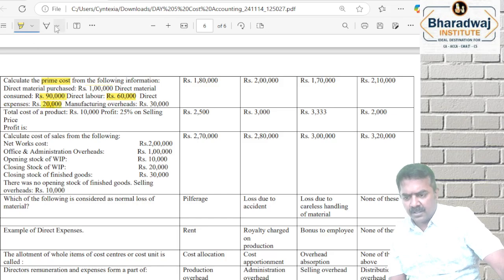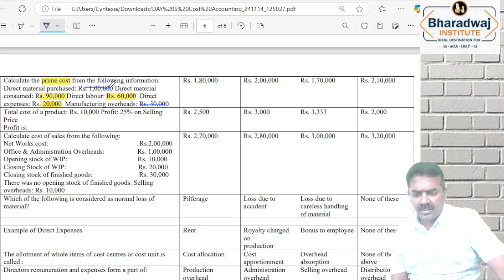Manufacturing overheads are not part of prime cost. If raw material is purchased it is not cost; only when consumed is it cost. Manufacturing overheads should not be taken. Add 90 plus 60 plus 20. The answer is 1,70,000. Correct.